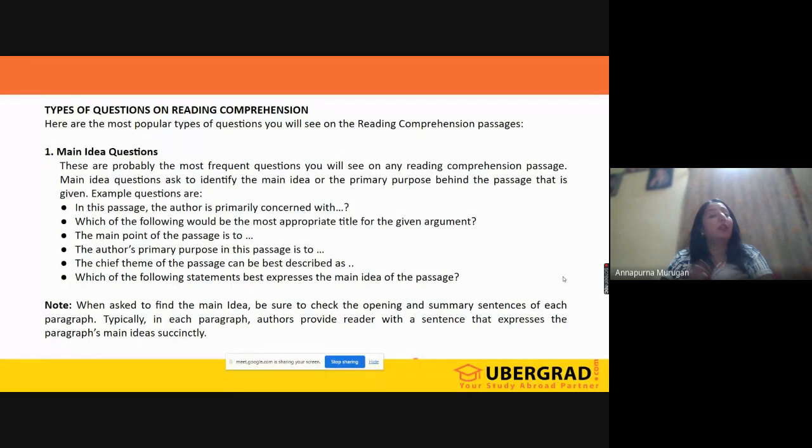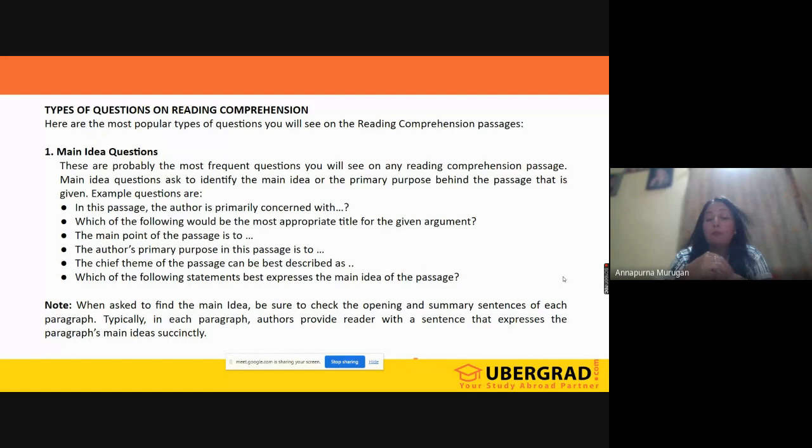In the same way, if we have to give a title to a passage, you need to know the main idea or the central idea. So that is the reason. See, all of these questions could be answered just by your summary. Therefore, the main point of the passage is again related to your main idea. The author's primary purpose in this passage, again you have to go with the same thing, that you need to get the main idea.